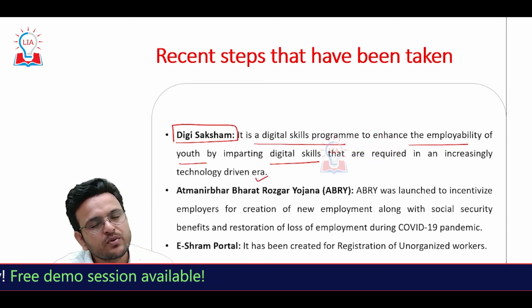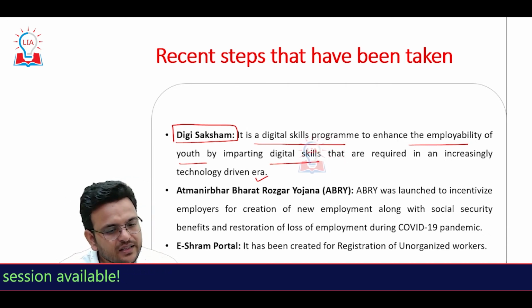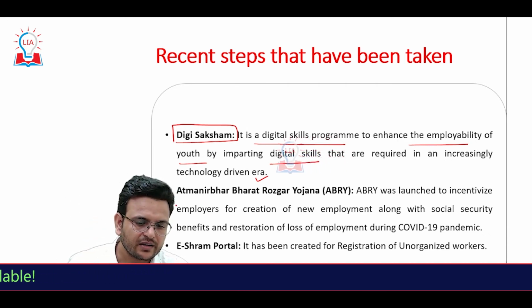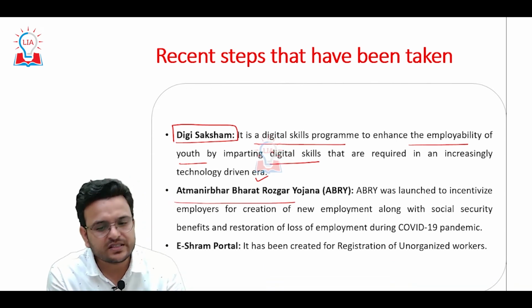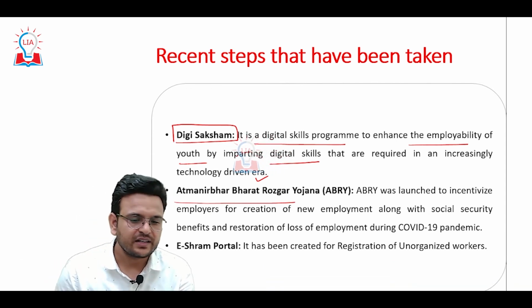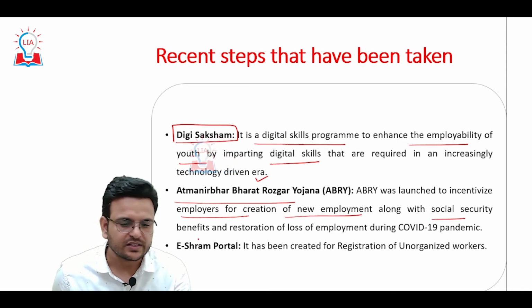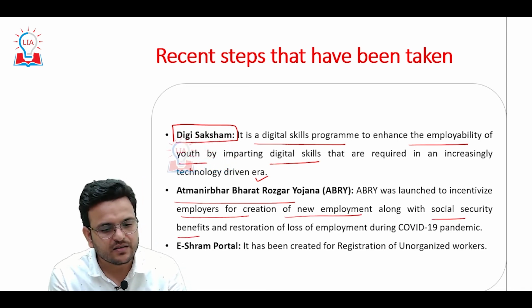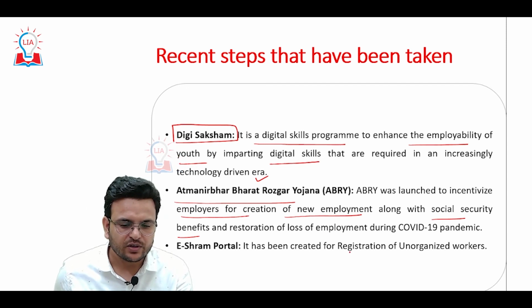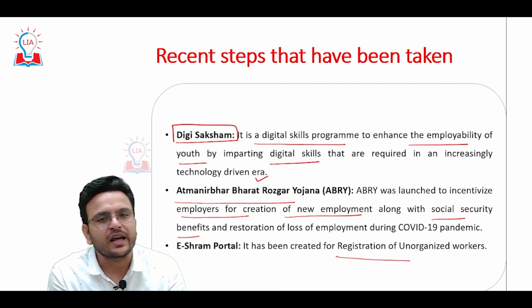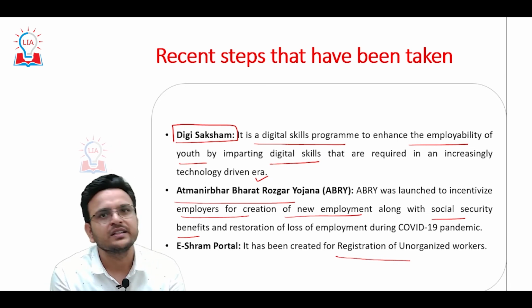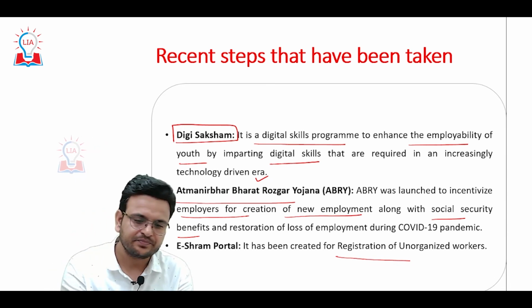Other than that, the Atmanirbhar Bharat Rozgar Yojana was launched to incentivize employers to create new employment along with social security benefits. And the e-Shram portal has been created for registration of unorganized workers. These are some programs the government has started to formalize the employment sector.